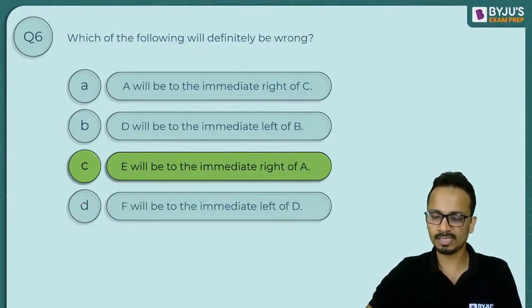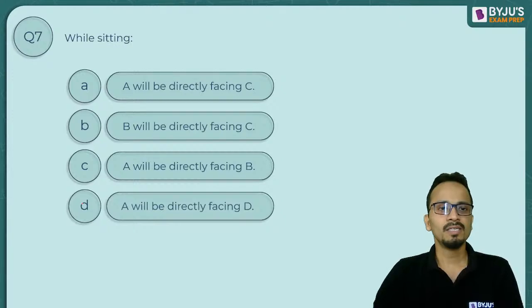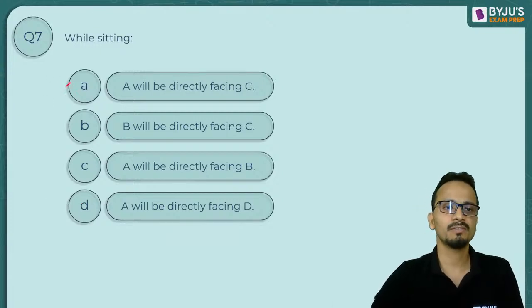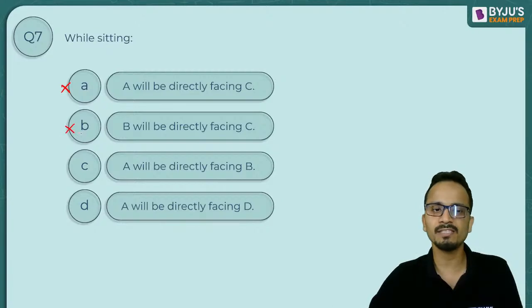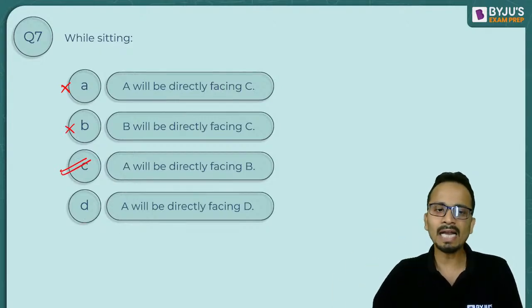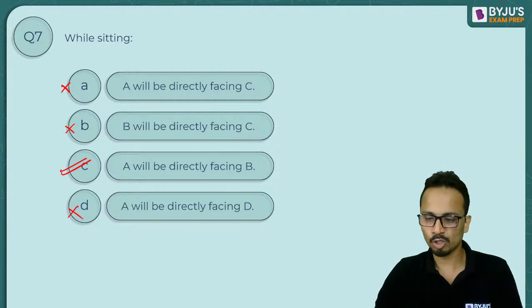I hope all of you are understanding this. Now let's move on to question number 7. While sitting, which of these options will be correct? A will be directly facing C. No, A and C are adjacent to each other. B will be directly facing C. No, B and C are facing each other, so B is not facing C. A will be directly facing B. Yes, in both the arrangements, A is directly facing B and A is not directly facing D. So option C in this case is absolutely correct.